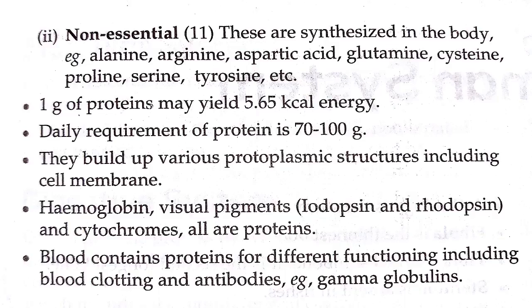Hemoglobin, visual pigments, iodopsin and rhodopsin, and cytochromes all are proteins. Blood contains proteins for different functions including blood clotting and antibodies. Example: gamma globulins.